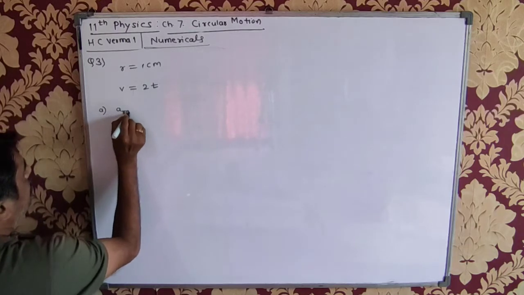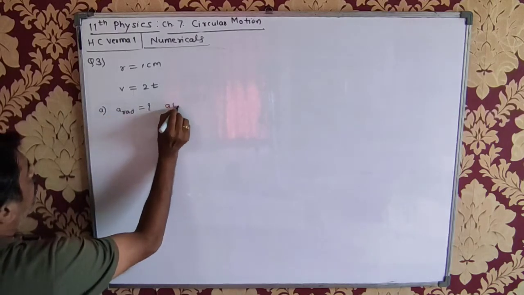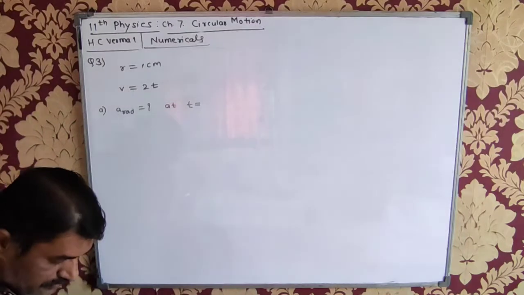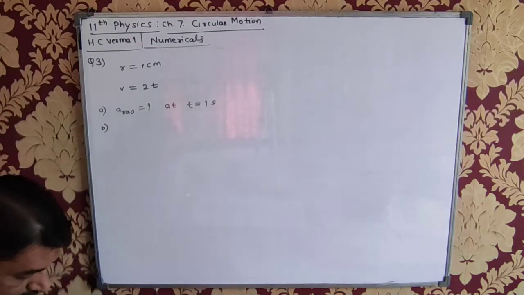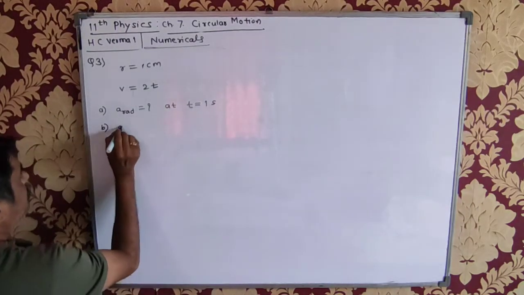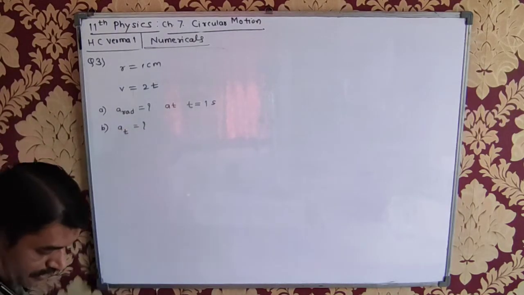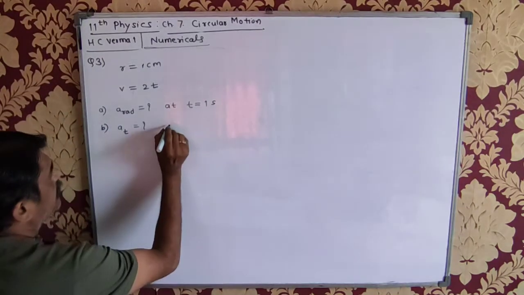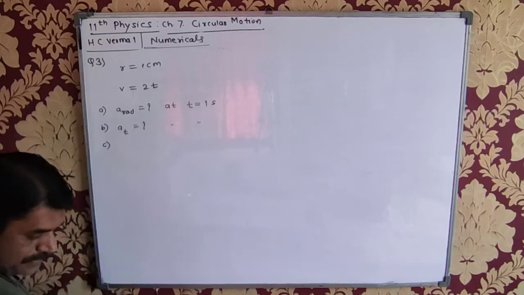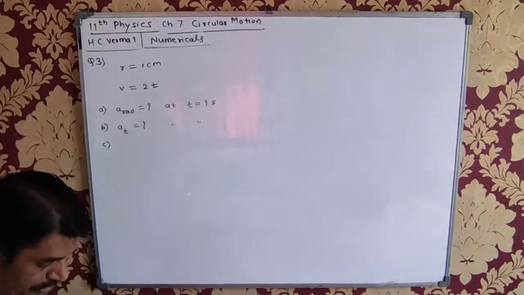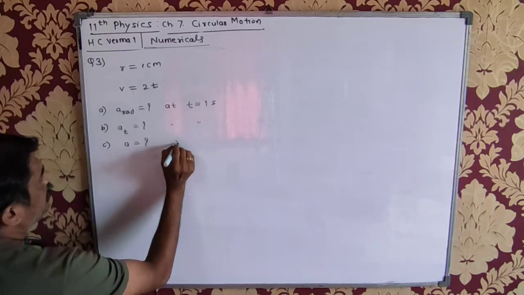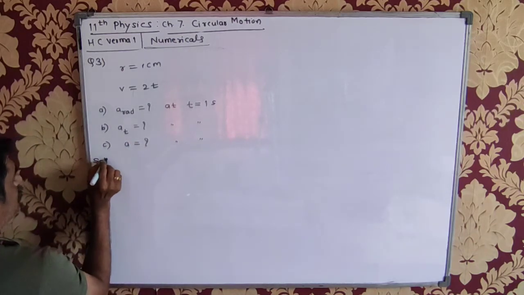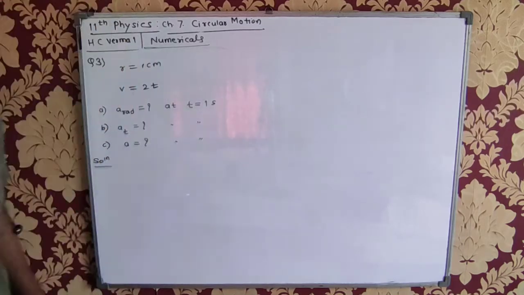Find a radial at t is equal to 1 second, and b, find tangential acceleration at t is equal to 1 second. C, find the magnitude of the acceleration at t is equal to 1 second. Question समझ में आ गया?